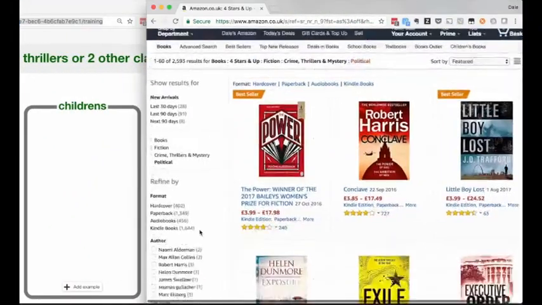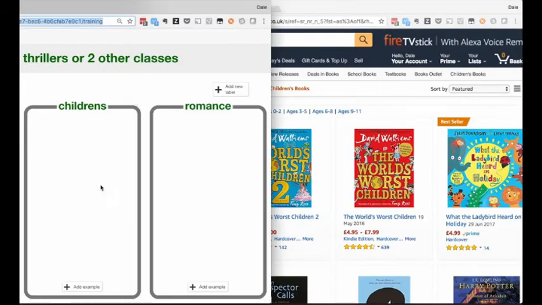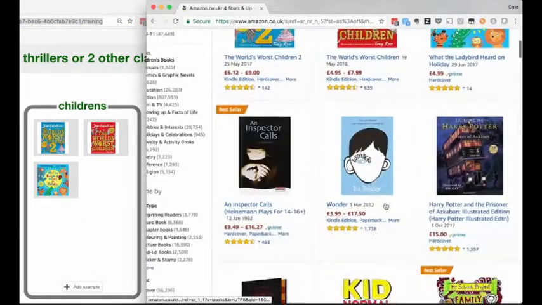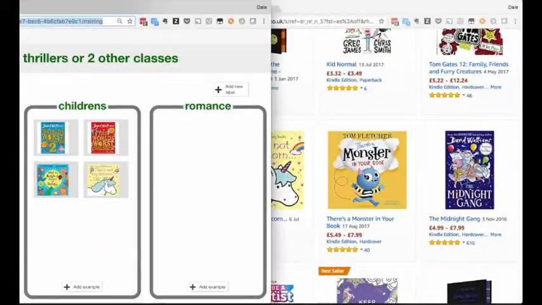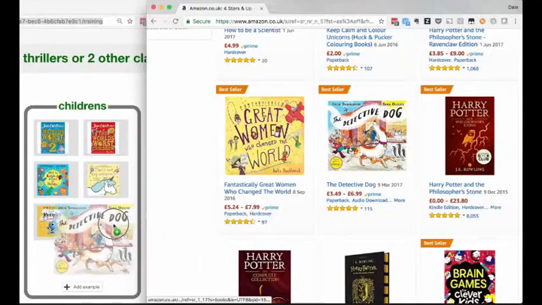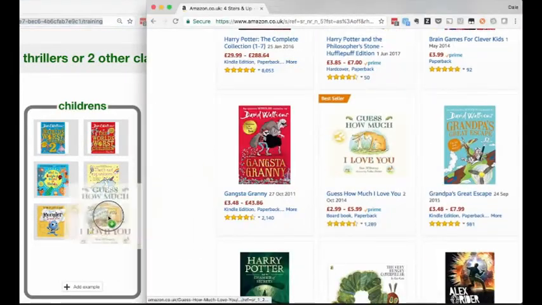I've been using the project worksheets as suggestions and as jumping off points. For example, with this one, it doesn't have to be book covers. You could use movie posters from IMDb and train a machine learning model to recognize the genre of a movie from its poster. And it doesn't have to be genres.